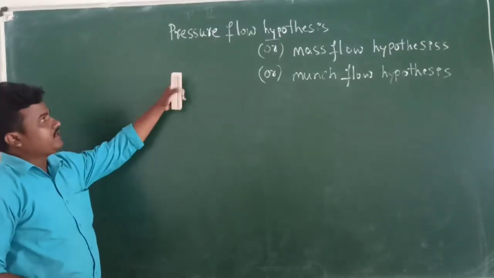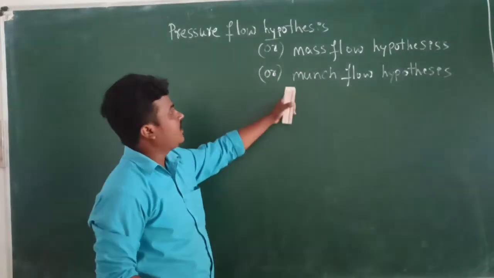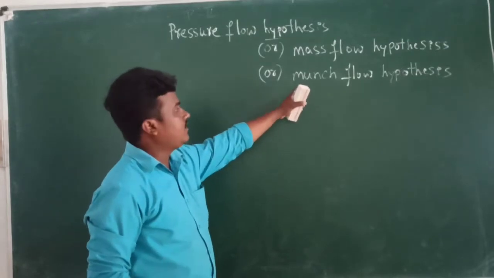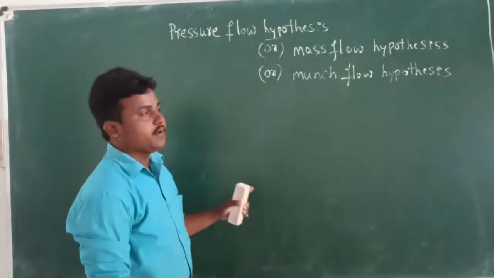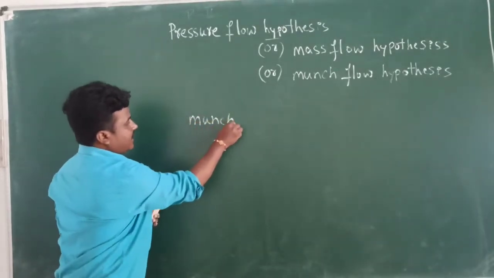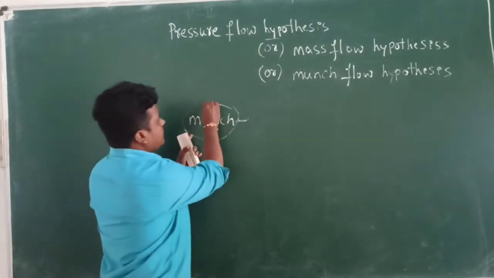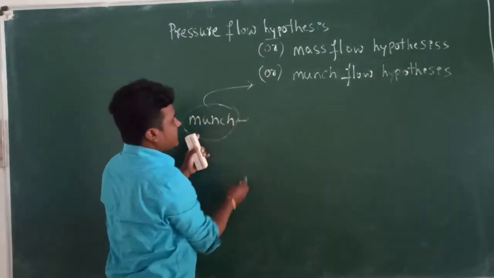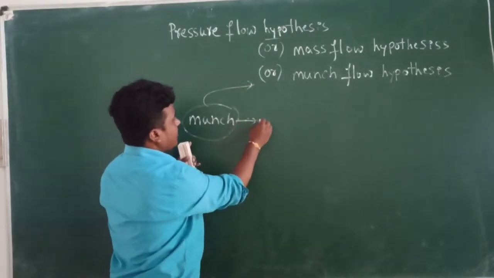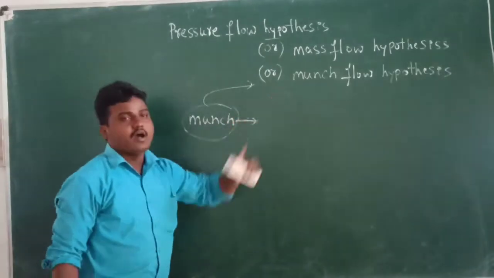The concept of pressure flow hypothesis is also known as mass flow hypothesis, and it is also known as Munch flow hypothesis. Why is it called Munch flow hypothesis? Munch is the scientist. On the basis of his name, the theory was described by Munch. That's why the theory is called Munch flow hypothesis.